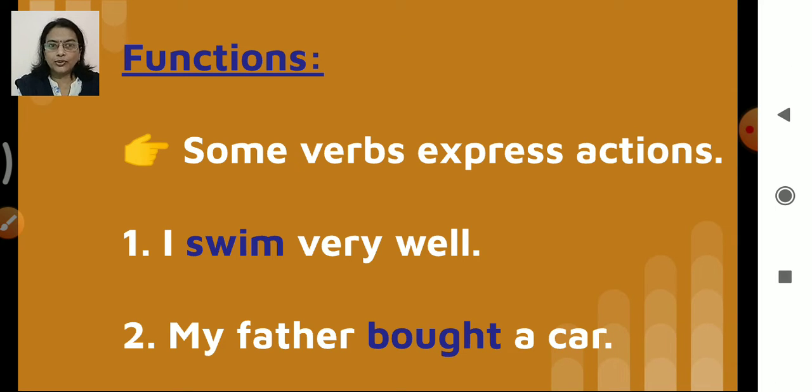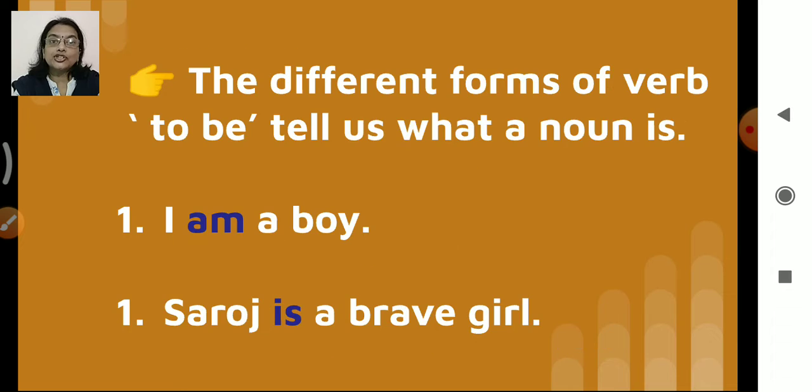Like we all know, right? I swim very well. My father bought a car. So here, swim and bought are the action words. So here they are the verbs which express, show actions. Then what is the other function?